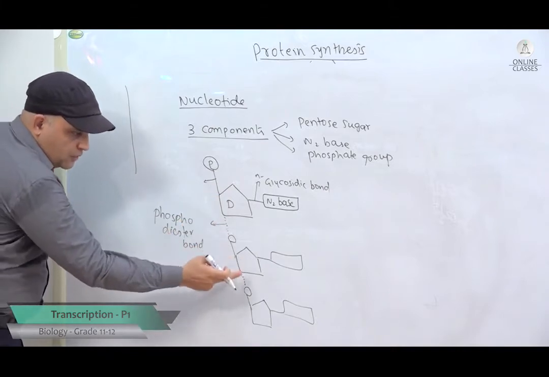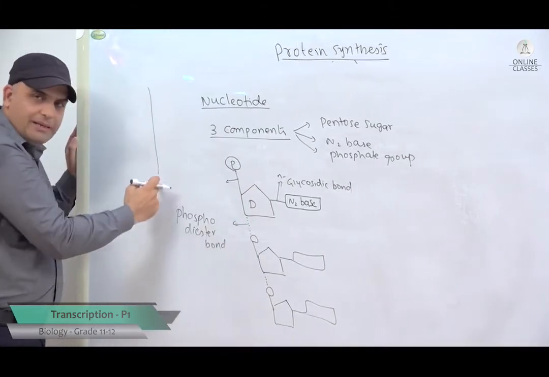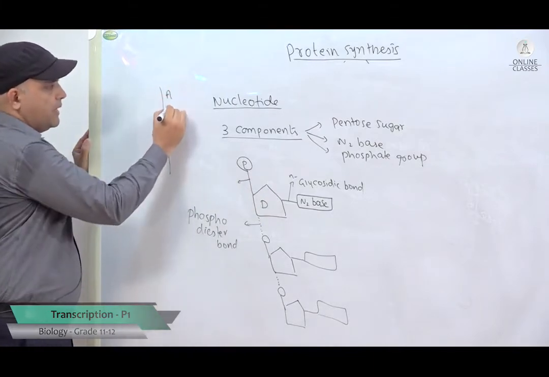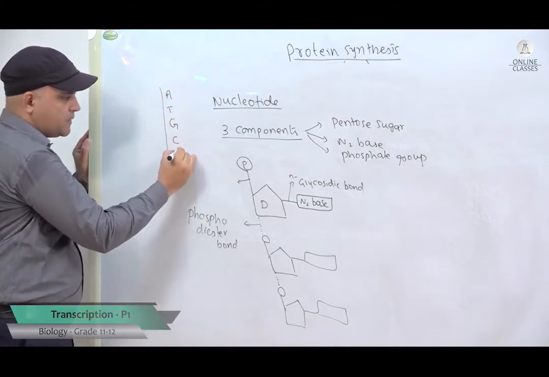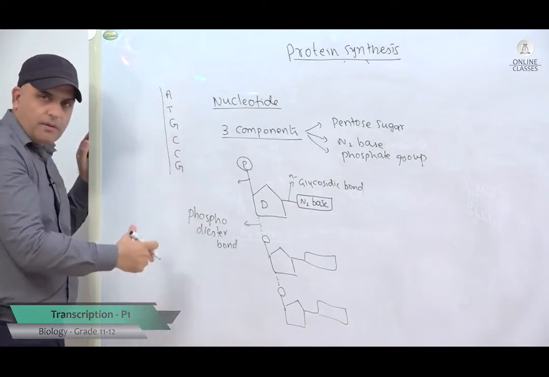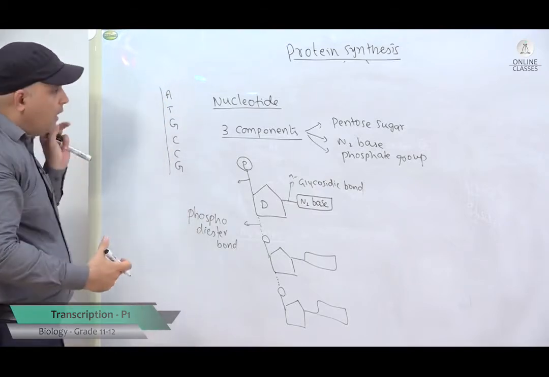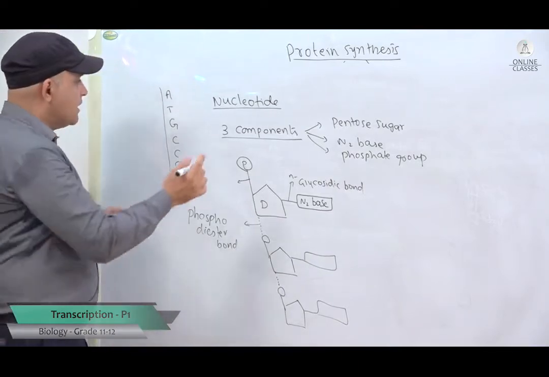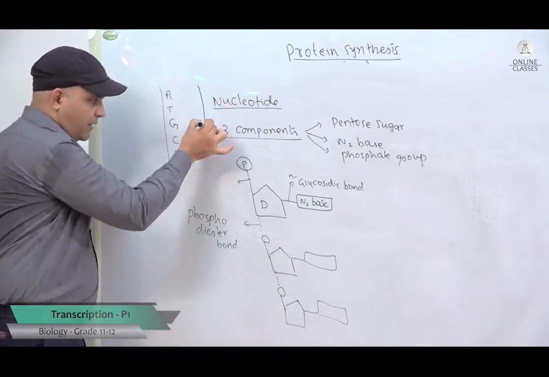Sugar phosphate like this. I will just draw it like a strand, and the nitrogenous bases will be hanging out or projecting out like this. This is how we draw it. This is one strand of DNA. You know very well, DNA is a double helix which is made up of two strands. So, there is another strand here.